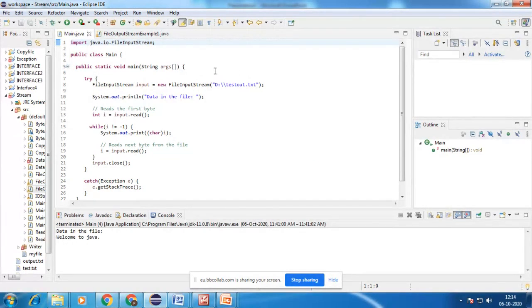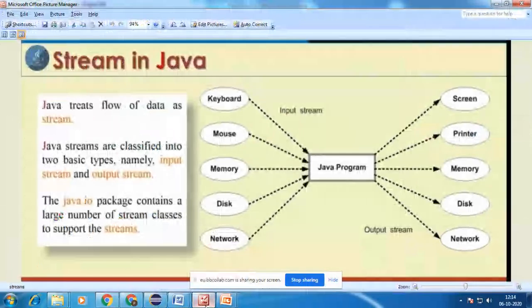Why are we creating the constructor? Because we need to access some desired location, some source, like a keyboard, mouse, memory, or disk. We need to access some resource, either a physical resource or one stored in memory.